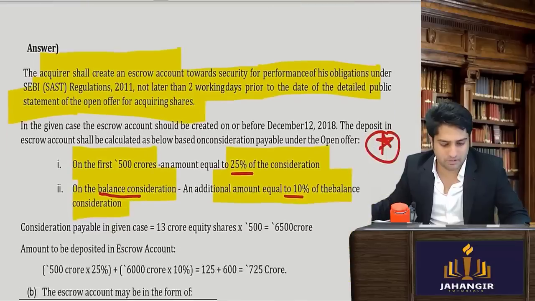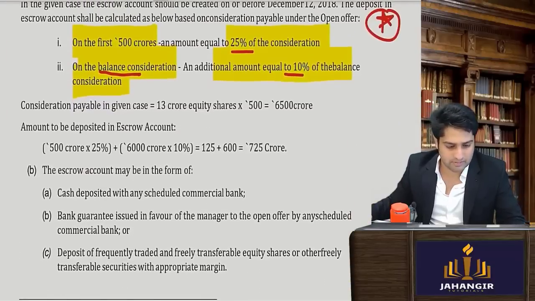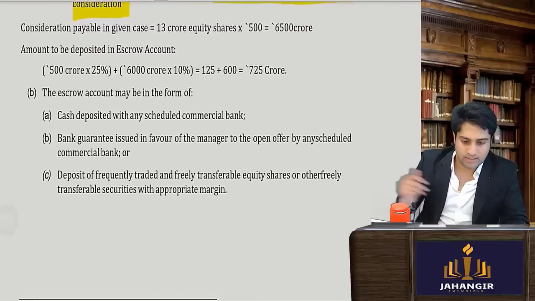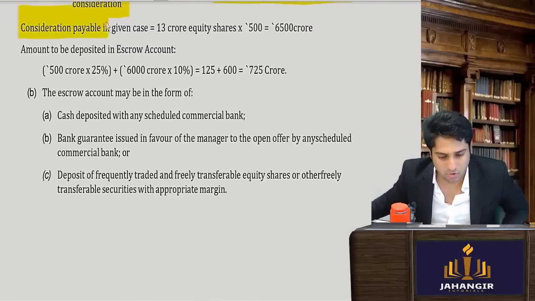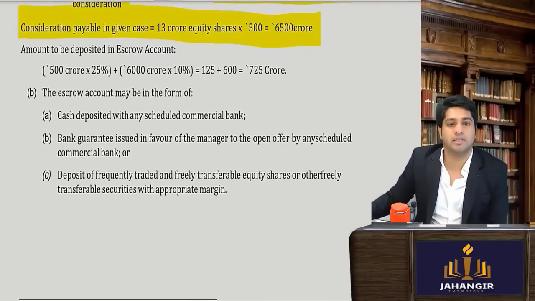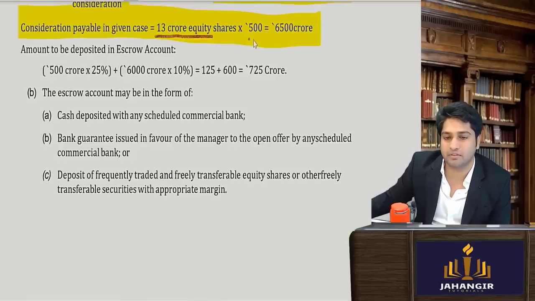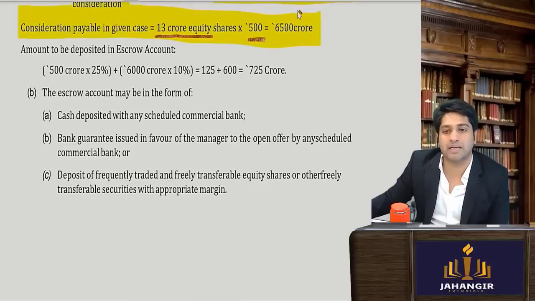So very simple, this was a general sum. Here we are looking at the consideration payable. Okay, so they are also calculating it in the solution. He wanted to buy an additional 13 crore shares and he's giving 500 rupees each. So we can compute how much his liability can be. Yes or no?